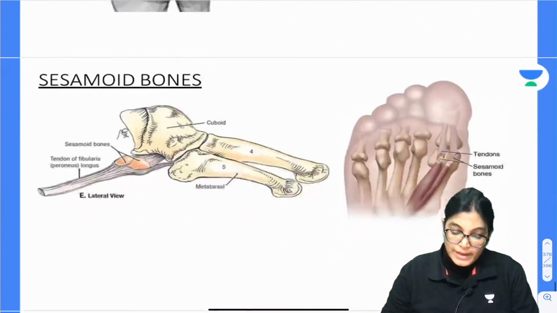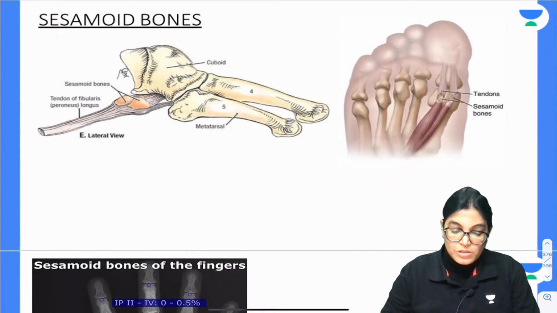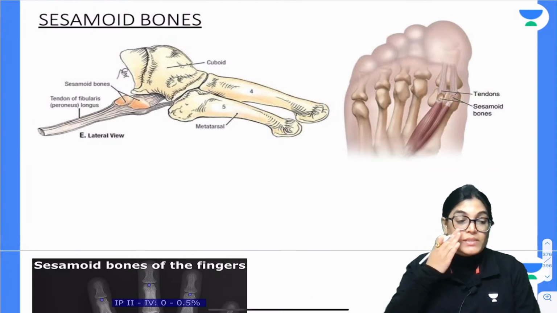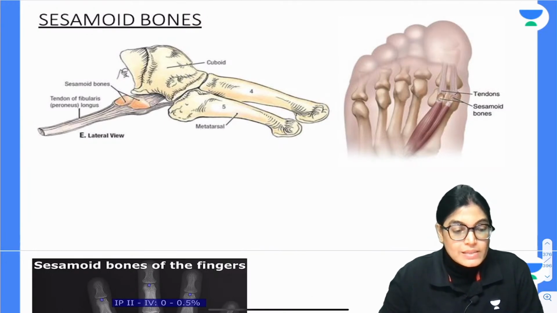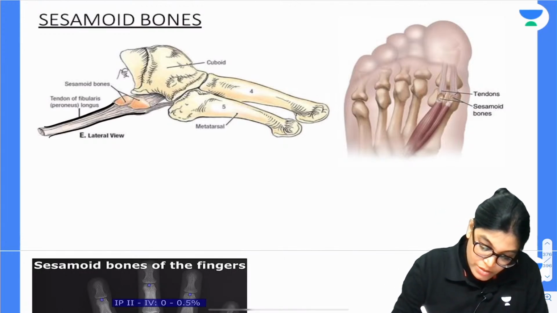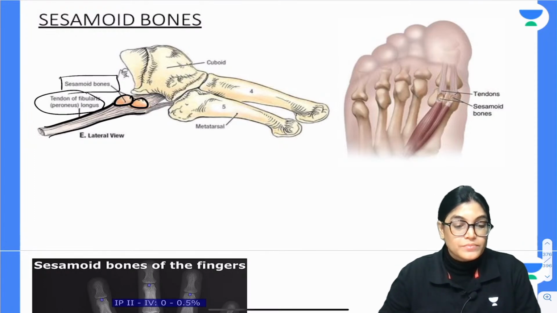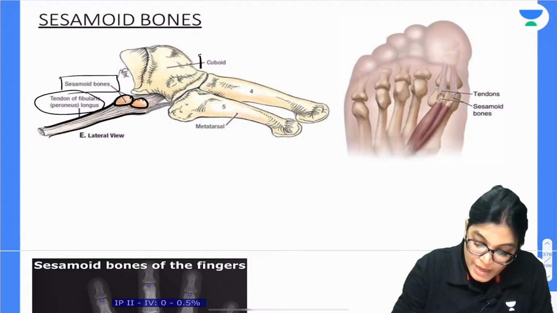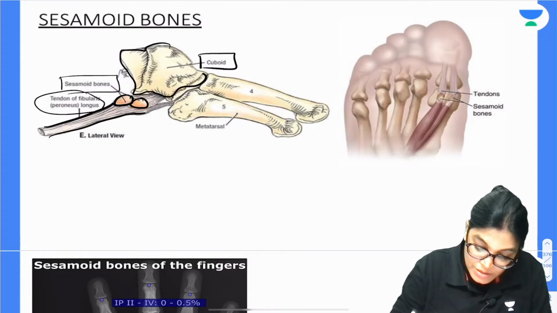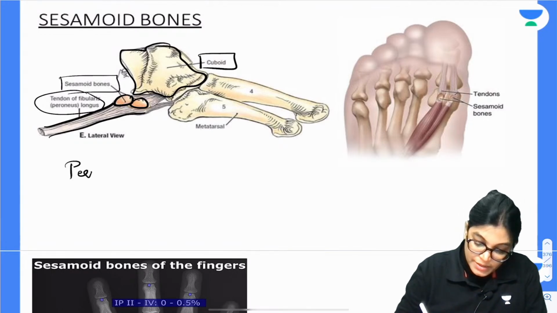Okay, now moving on to the next. The other sesamoid bone location is the sesamoid bone present in the peroneus longus muscle. You can see here the tendon of the peroneus longus muscle, and in it you can see the location of two sesamoid bones. So this is another example. When the peroneus longus muscle passes to the inferior aspect of this cuboid bone, the cuboid tarsal bone, this is another example of sesamoid bone. Write down: peroneus longus tendon.